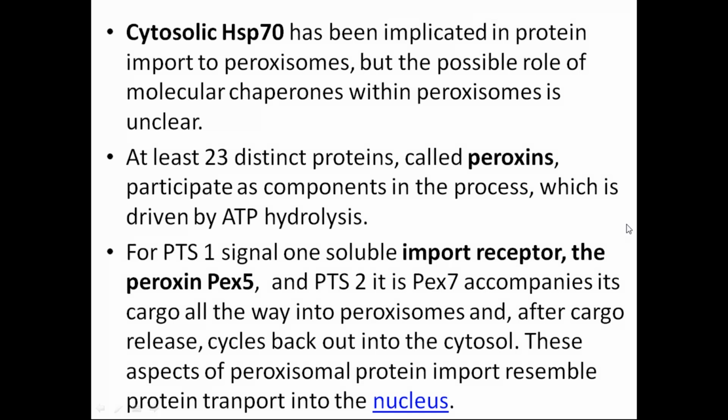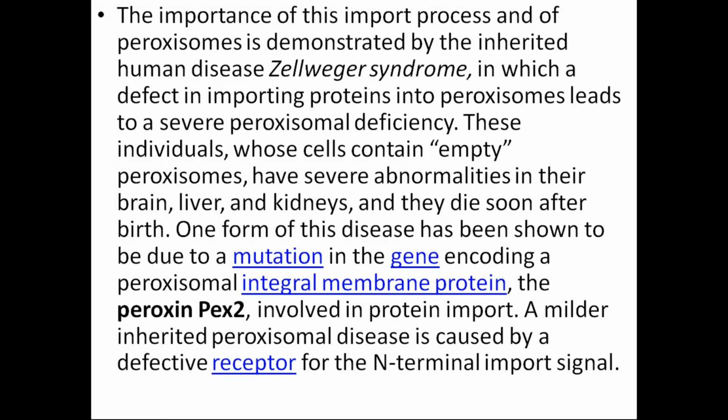Fine. Now I was telling you about Zellweger syndrome, and we were discussing why it is happening, because there are mutations in the genes and the targeting. The proteins which are made in the cytoplasm are not able to go into the peroxisome, and that is why empty peroxisomes are present. The peroxisomes are empty, and that is why there are severe abnormalities.